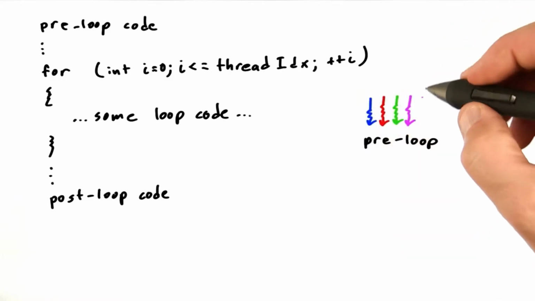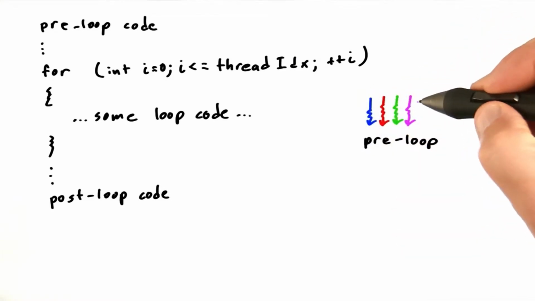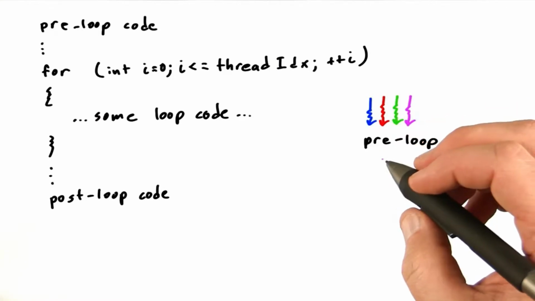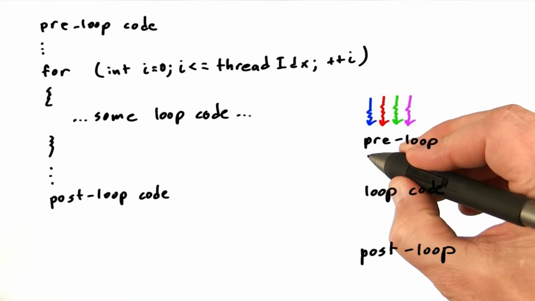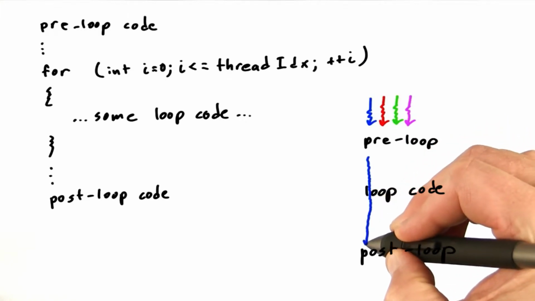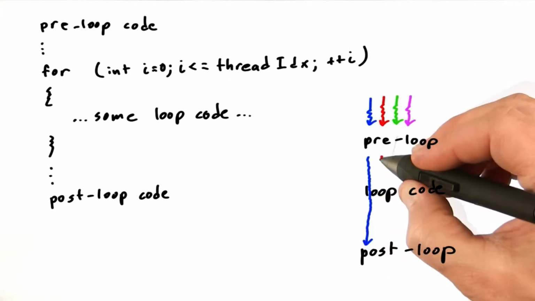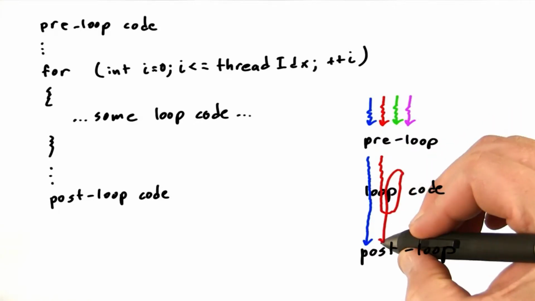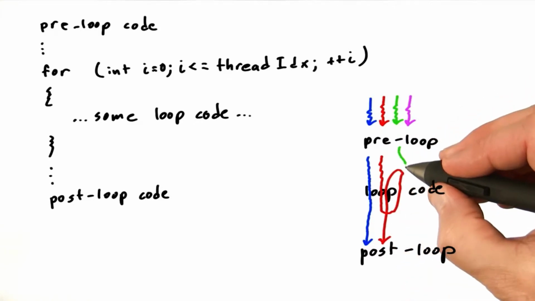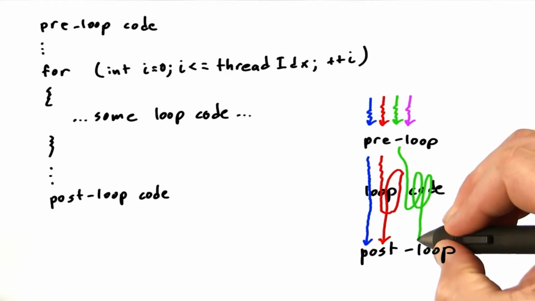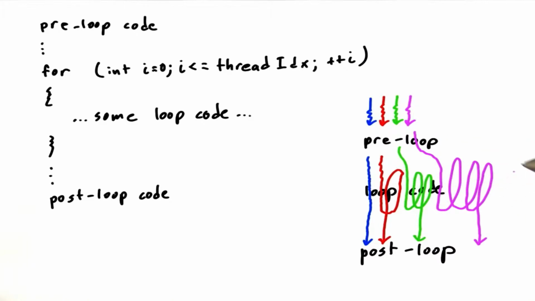So here's a bunch of threads, and they're all in the same thread block. I've just color-coded them so you can see what they do more easily. And they're all going to be executing this pre-loop code, and then they're going to reach the loop. So thread 0 is going to proceed and do this loop code, and they just keep going. Thread 1 is going to execute the loop code, and then execute again, and keep going. Thread 2 will execute the loop code again and again, and keep going. And thread 3 will execute the loop code 4 times.